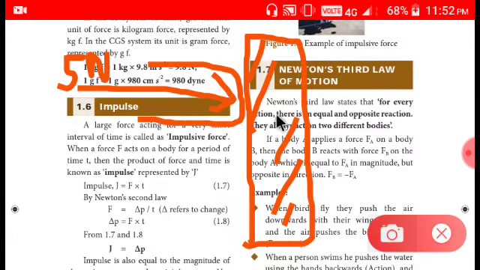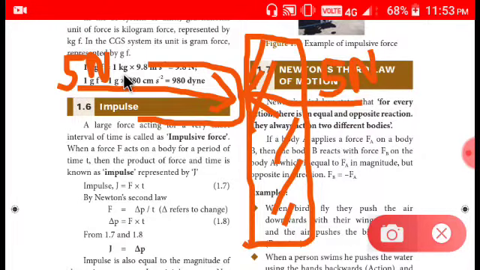Okay, so this is the action done by you. You are going to push the wall, so 5 Newton force is acting on the wall. And what this law states is that for every action there is an equal and opposite reaction. So you are going to give action to it, so where is the reaction coming? You might be asking me, right? So what the wall is going to do is it is also going to push you back with 5 Newton force in the opposite direction.